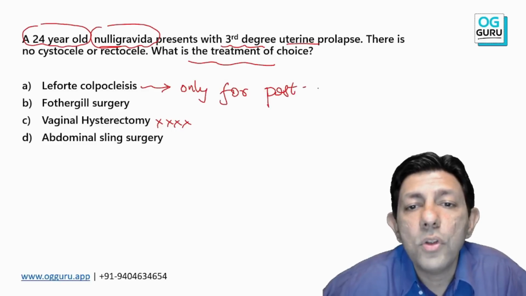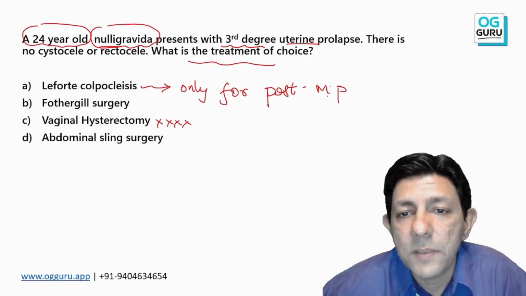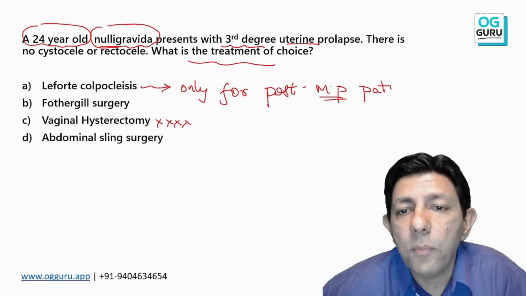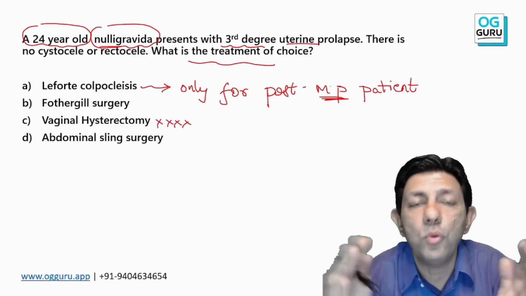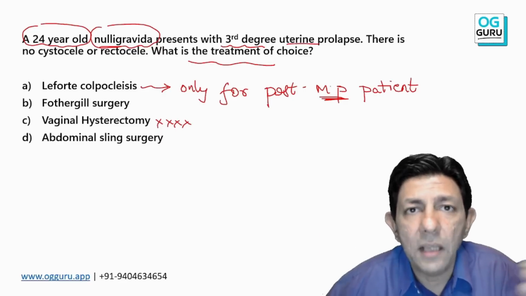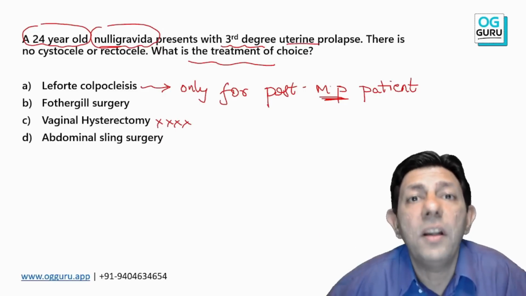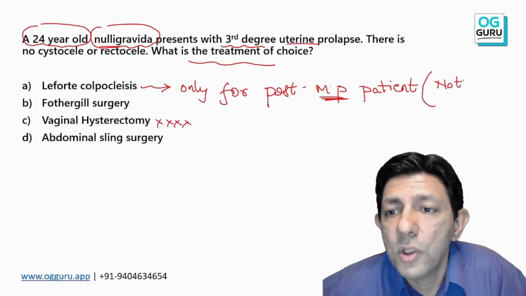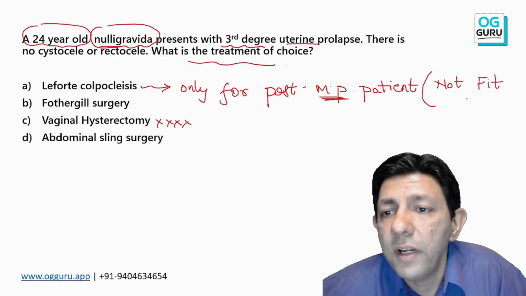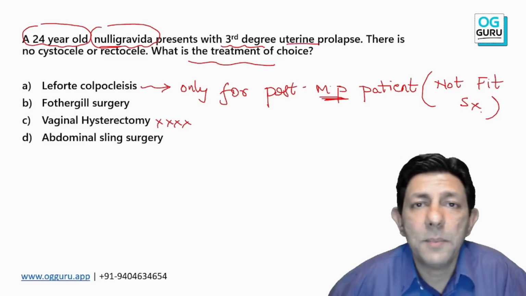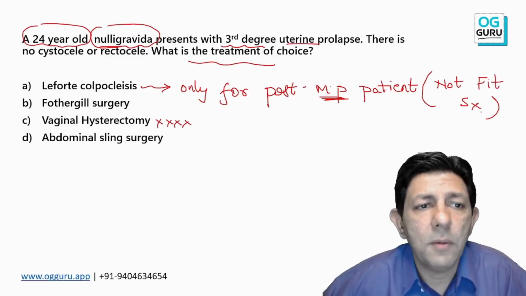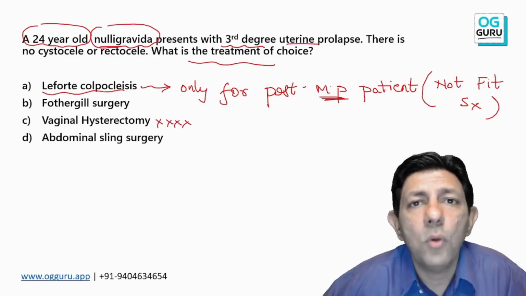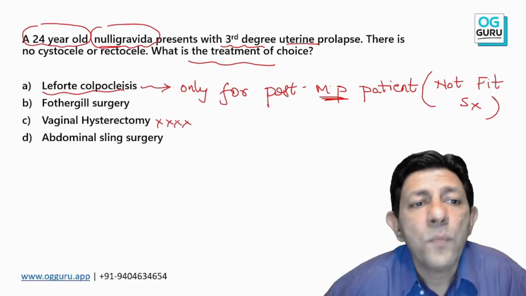for postmenopausal ladies. Okay, only for post-menopause. Why? Because in that we suture the vagina. That is only done when the patient is not fit for surgery. So if I have a very old patient who is not fit for surgery, details I explain in my detailed lectures. Right now, just remember that Le Fort surgery is done only for a postmenopausal lady.